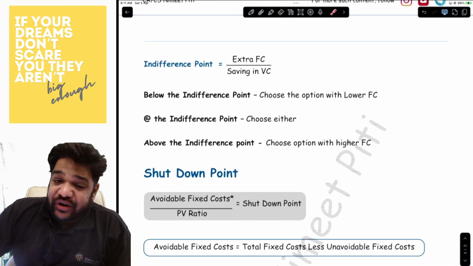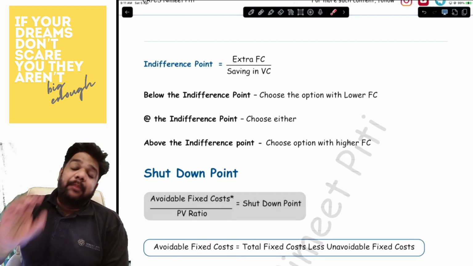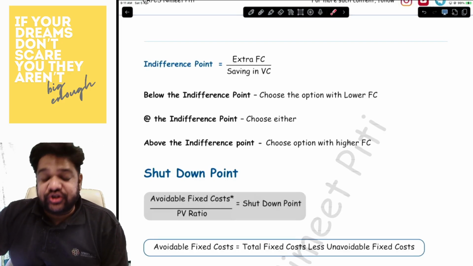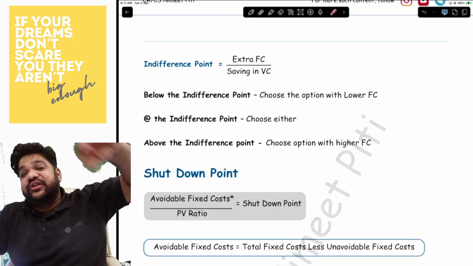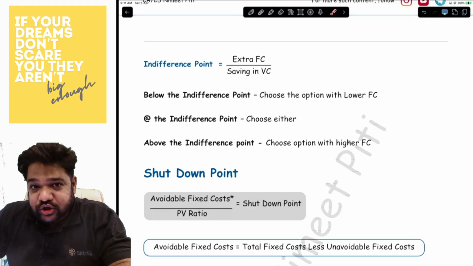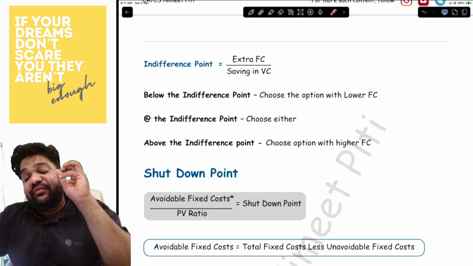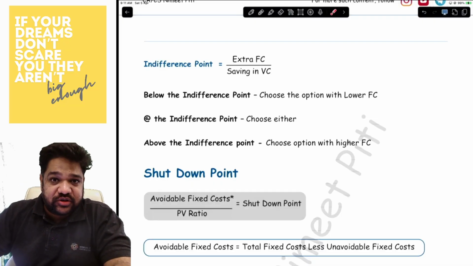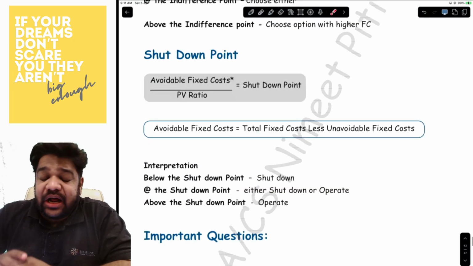Then you have the indifference point. The formula for indifference point is extra fixed cost upon the savings in variable cost. Now, how is it to be interpreted? Below the indifference point, choose the option with the lower fixed cost. At the indifference point, you can choose either. Above the indifference point, choose the option with higher fixed cost. Is that clear?